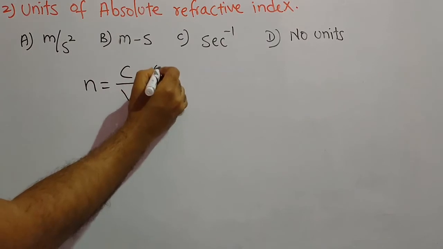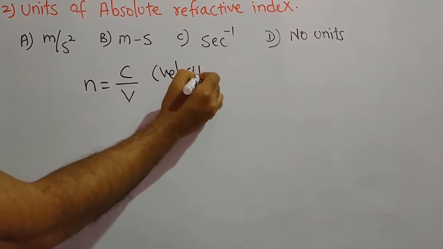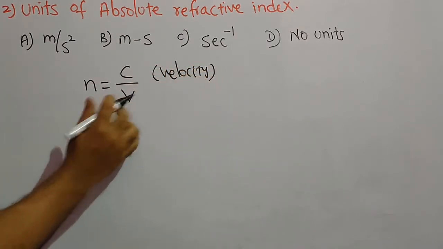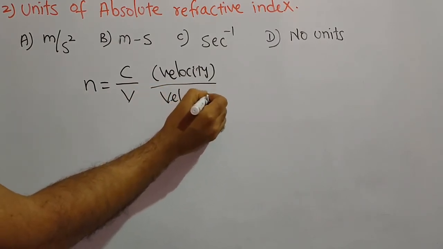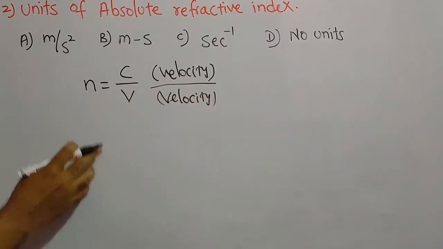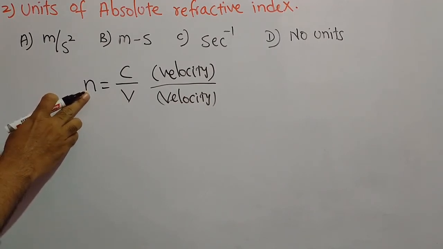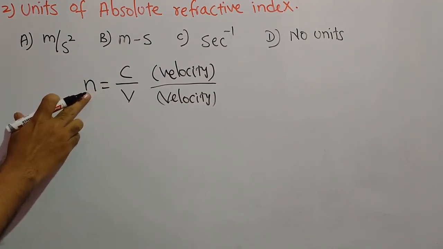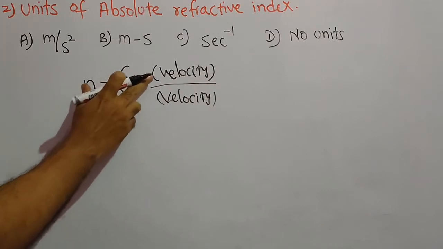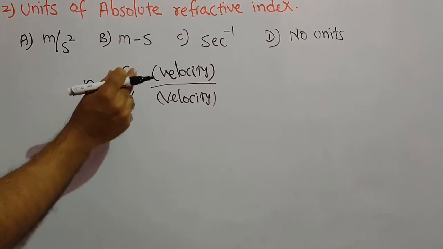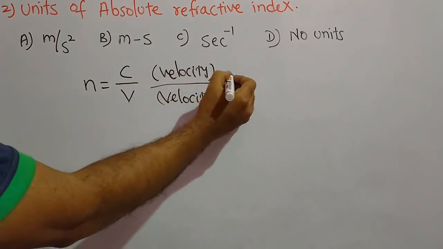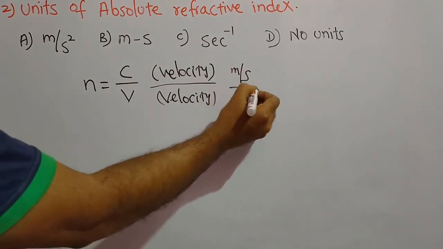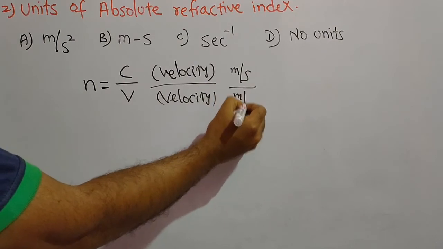Here c means velocity of light in air or vacuum. v means the velocity of light in the given medium. So it is the ratio of two same quantities. That means this is a velocity and this is a velocity. And we know the unit of velocity is meter per second. Here also the unit for velocity is meter per second.